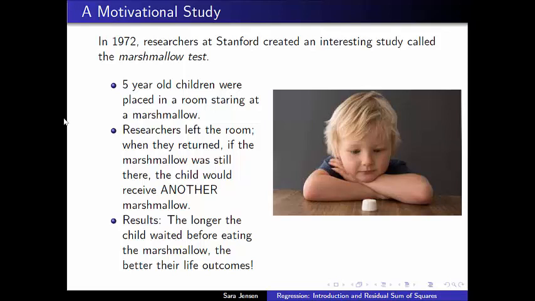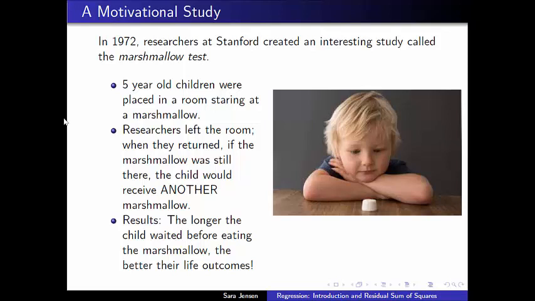Namely, the longer the child waited to eat the marshmallow, in particular if the child was able to wait all the way the whole 15 minutes until the researcher re-entered the room, that was correlated with tremendous outcomes in almost every measurable way. The children who could wait the longest had the lowest BMIs. The children who could wait the longest had the highest SAT scores. The children who could wait the longest generally indicated that they were very happy in life. All sorts of positive measures were correlated with being able to wait a long time before eating the marshmallow.